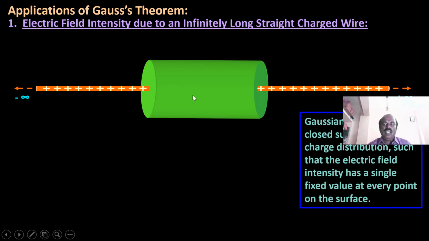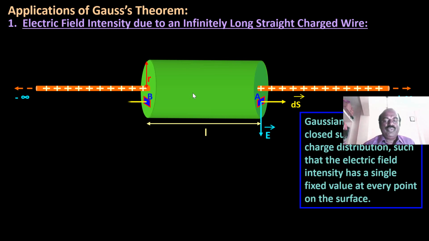A Gaussian surface is a closed surface around a charge distribution such that the electric field intensity has a single fixed value at every point on the surface. Here, the electric field intensity value becomes a single fixed value at every point on the surface. It's the Gaussian surface definition.